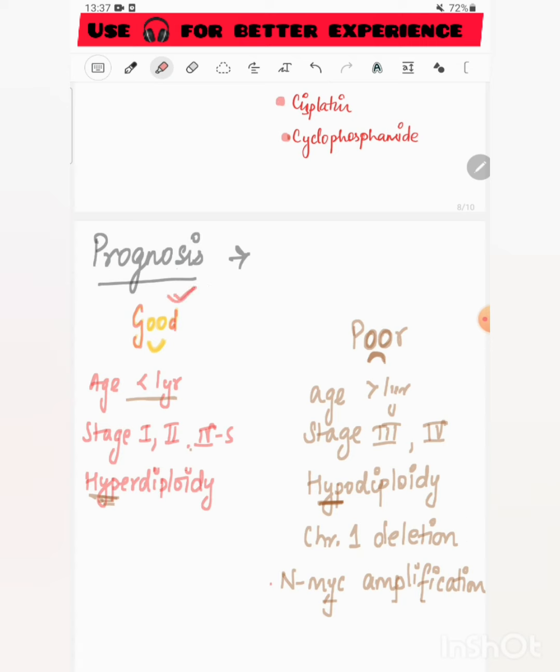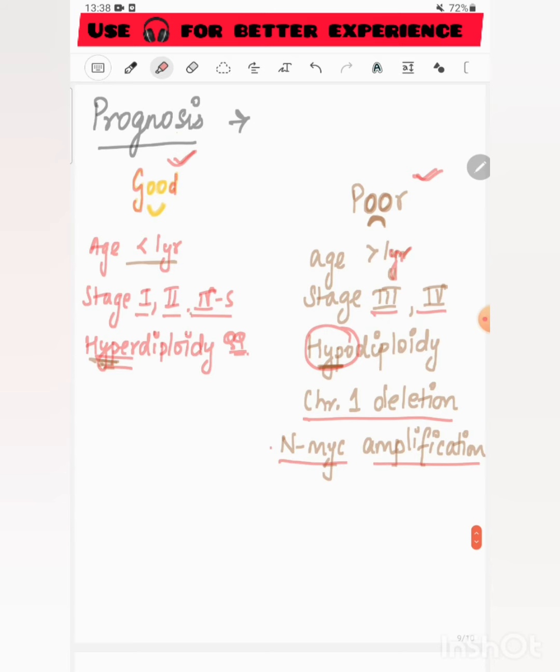Prognosis for neuroblastoma may be good in some conditions, or poor. It is good when the child's age is less than 1 year, and in stage 1 to 4S. Note this: hyperdiploidy. In cases of hyperdiploidy, the prognosis is very good, but in cases of hypodiploidy, the prognosis is poor. Age more than 1 year, prognosis is poor. Stage 3 and stage 4, prognosis is poor. Chromosome 1 deletion and MYC amplification also give us a poor prognosis.